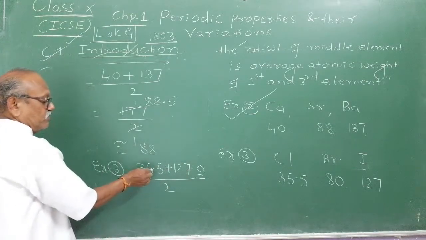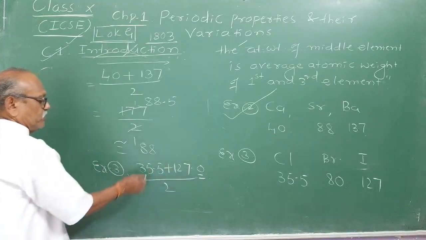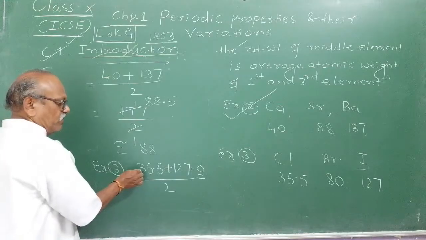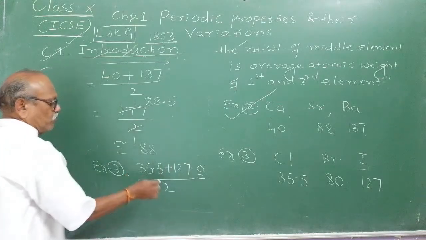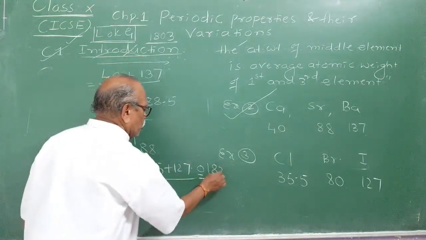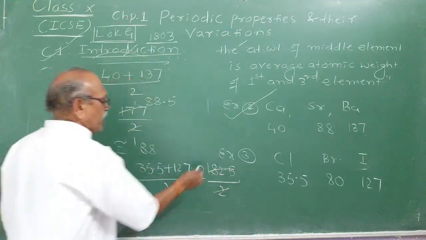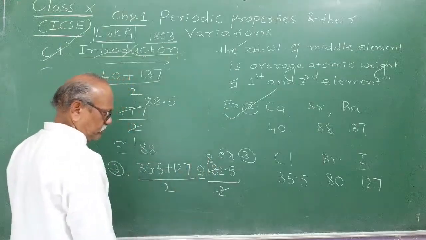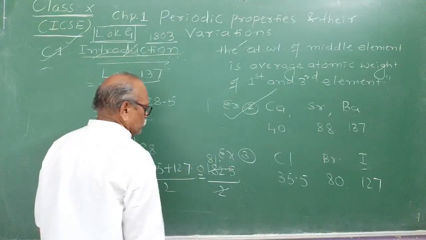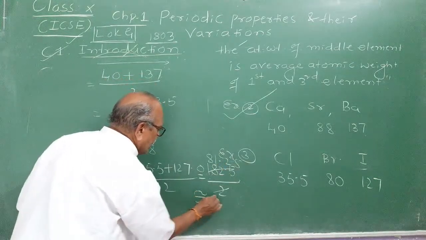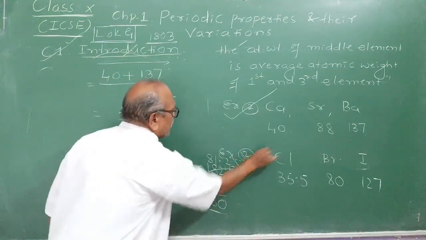120 plus 30, 150. 157 plus 5, that is 162.5. Divide 162.5 by 2. 2 8s are 16, 2 1s are 2, 2 2s are 5. It is close to what? 80. Therefore, you can consider it as a triad.